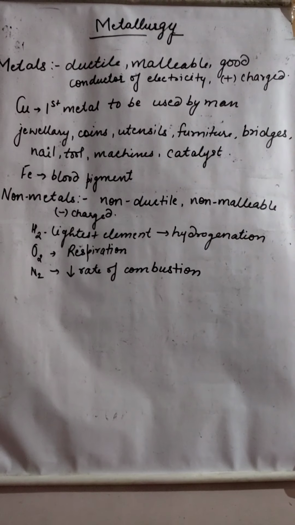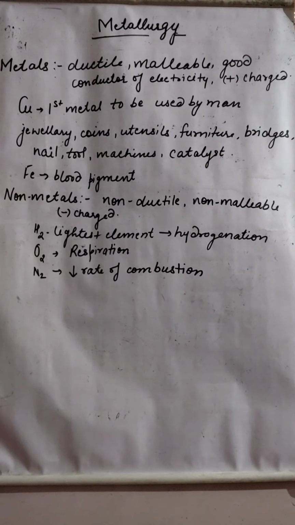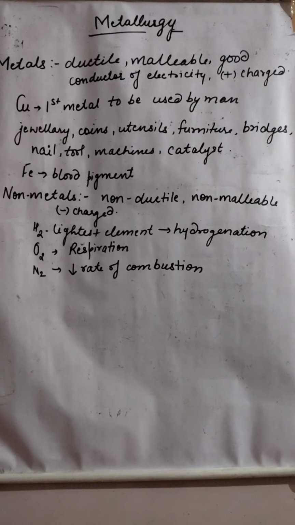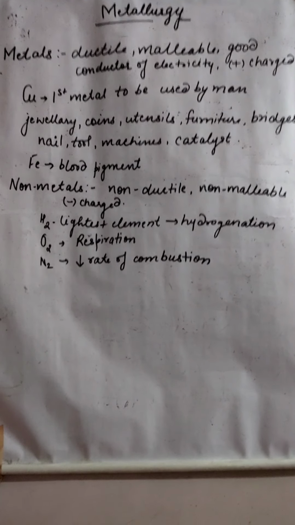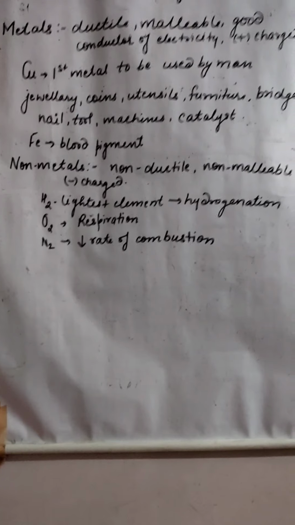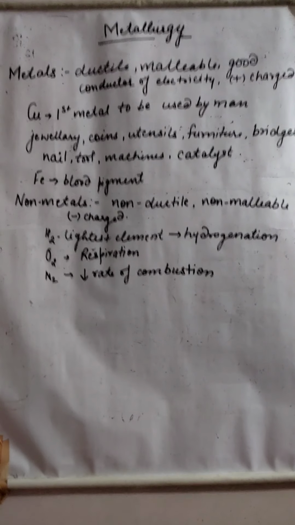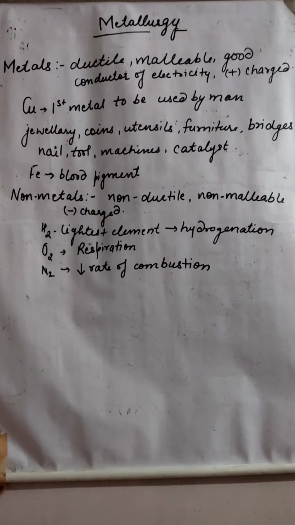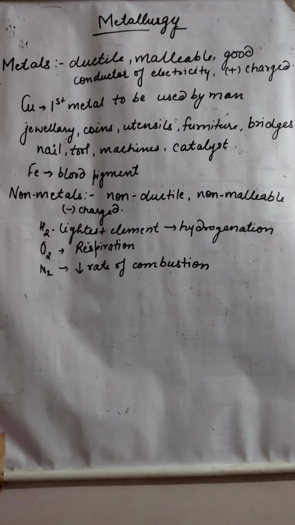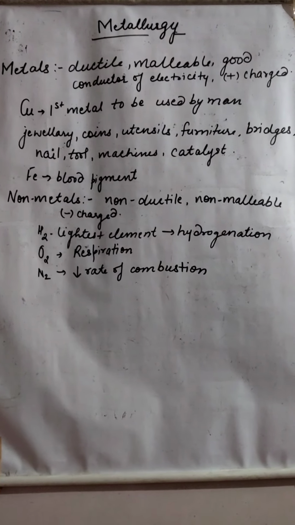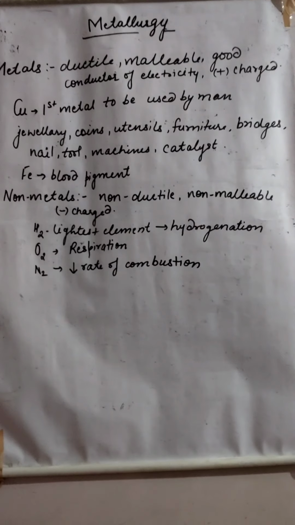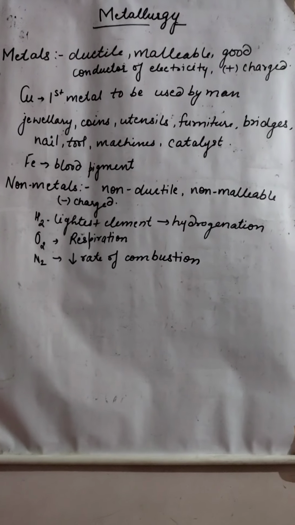Now today we are going to start with our new chapter, metallurgy. What is metallurgy? That is extraction of metal from its ore. Before starting that, we should know what is metal and what is non-metal. You must be aware that 118 or 120 elements are known to the earth. Some are metal, some are non-metal, some are inert gases and some are metalloids.